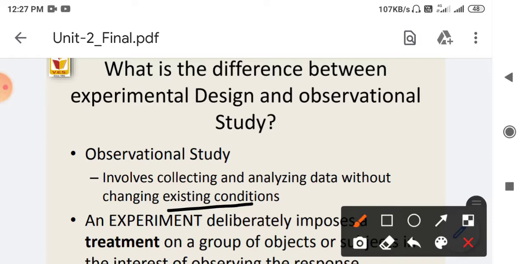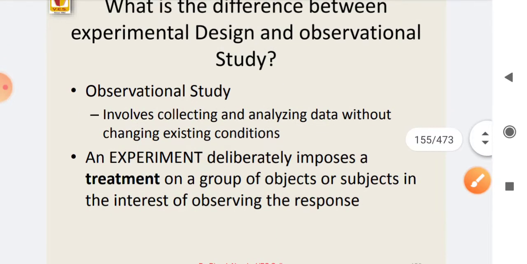That means the data is already present in the respective area, and we take that data directly for reference purposes. We are not doing the experiment ourselves and concluding that these results are obtained by us.